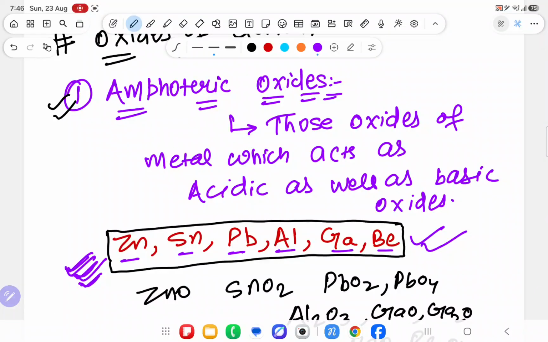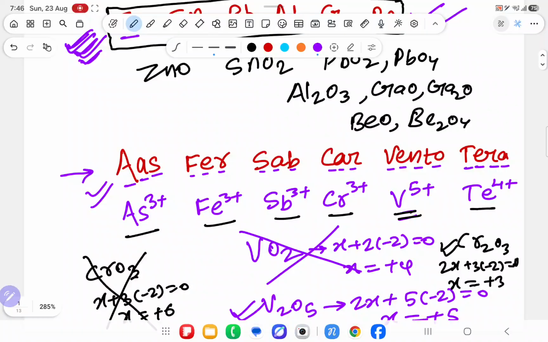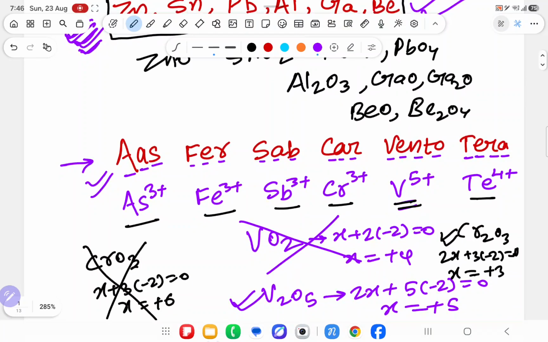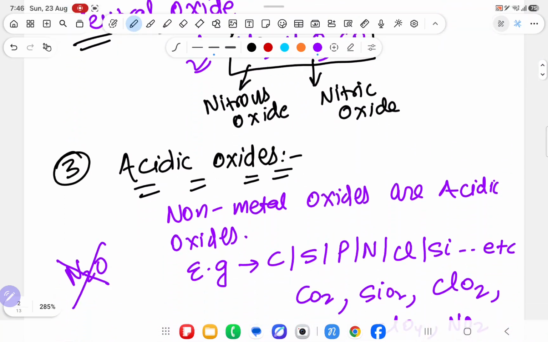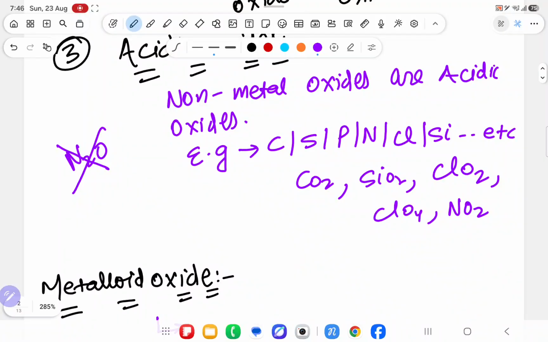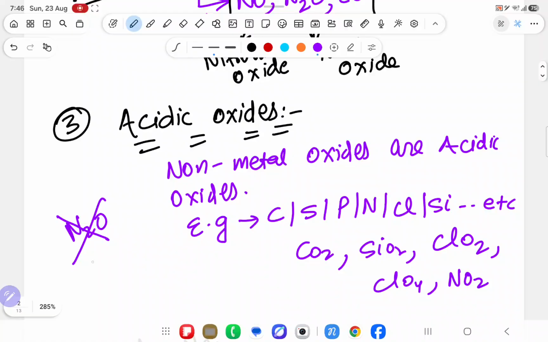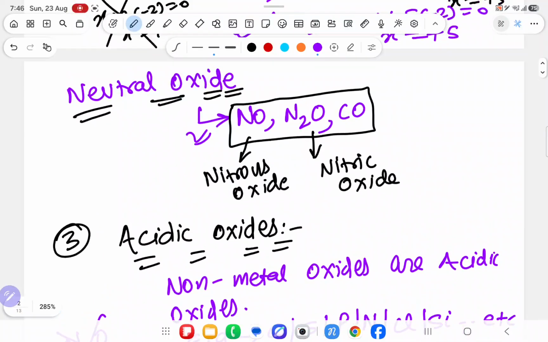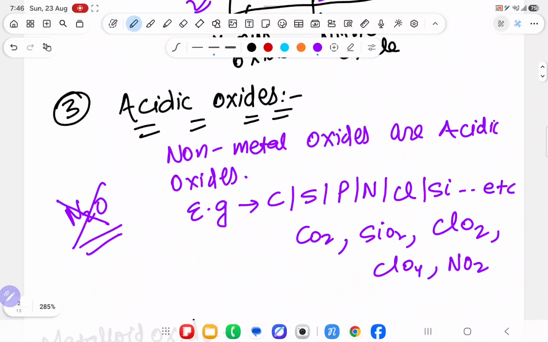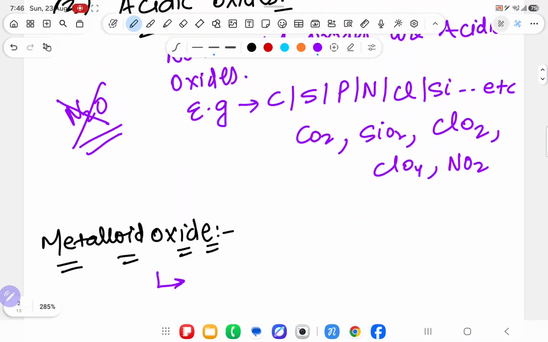Amphoteric oxide is fixed. The oxides of zinc, tin, lead, aluminum, gallium and beryllium, as well as arsenic with +3 oxidation number, iron with +3, vanadium with +5, tellurium with +4, chromium with +3, antimony with +3. They are also amphoteric oxides. Neutral oxides, these three are fixed. Acidic oxides are the oxides made up of non-metal. Now some oxides will come like N2O. It is also made up of non-metal, but it is already neutral or amphoteric. Don't touch that.